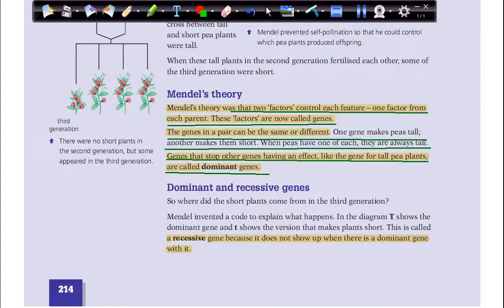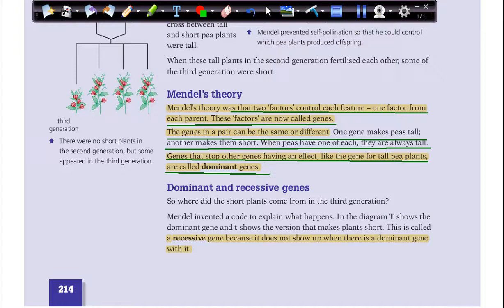But most of us are tall because we got the dominant genes from the father. These are strong genes. They can compete. They can come over the recessive genes.